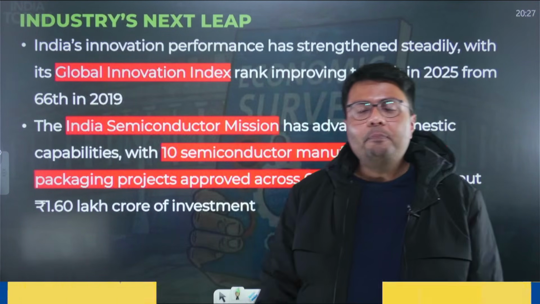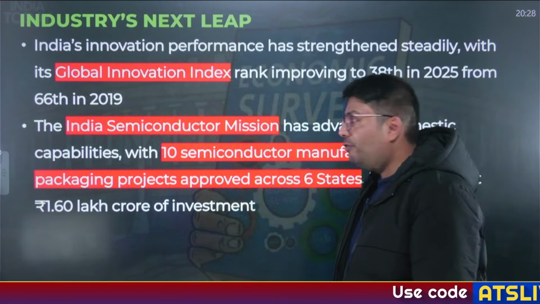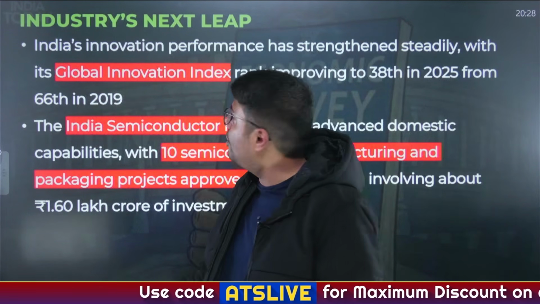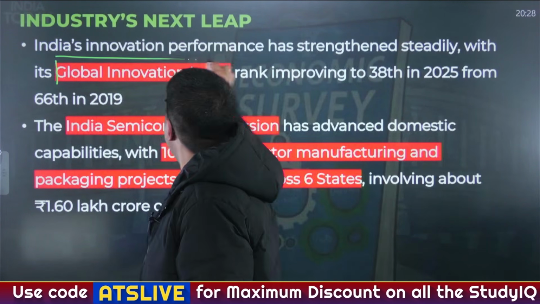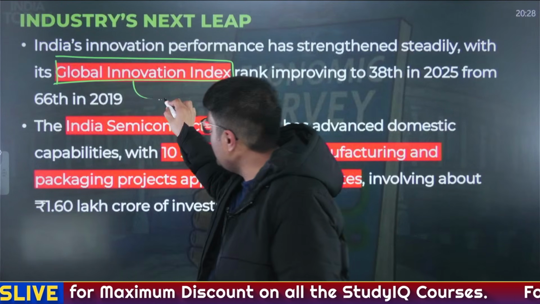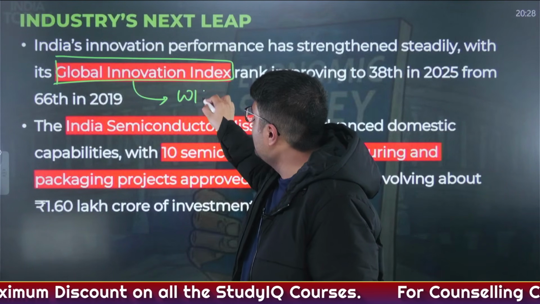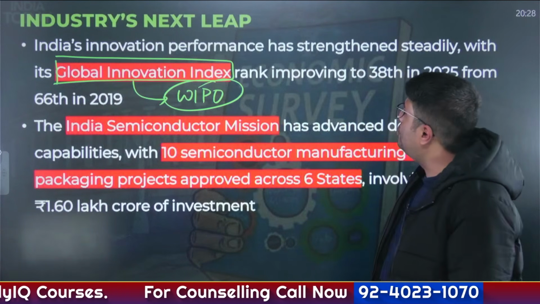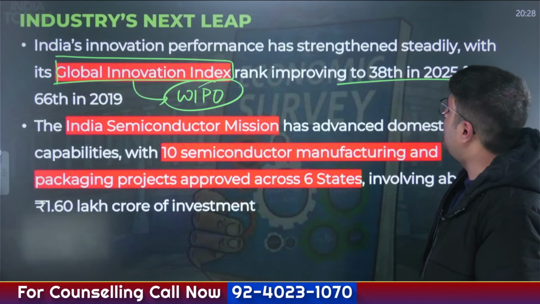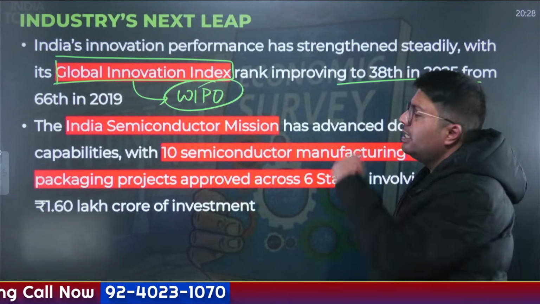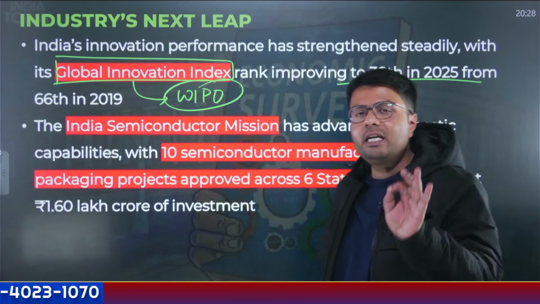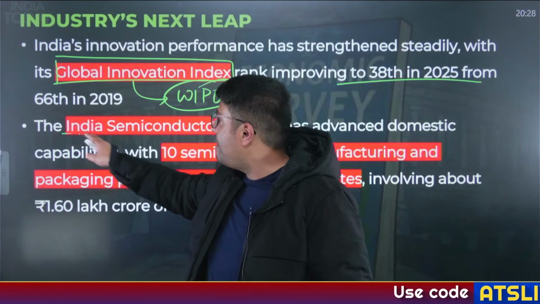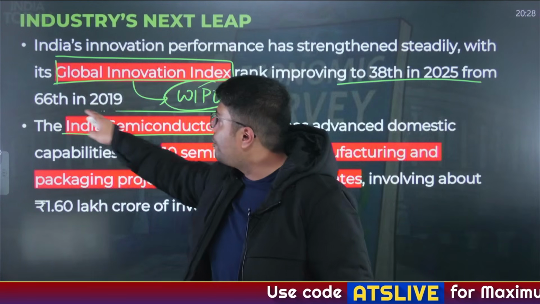Now, another leap in India's manufacturing sector is the level of innovation. Who tells us the level of innovation? It is the Global Innovation Index. Which body publishes the Global Innovation Index? That is the World Intellectual Property Organization. It shows that India's rank in global innovation has improved from 66 to 38.